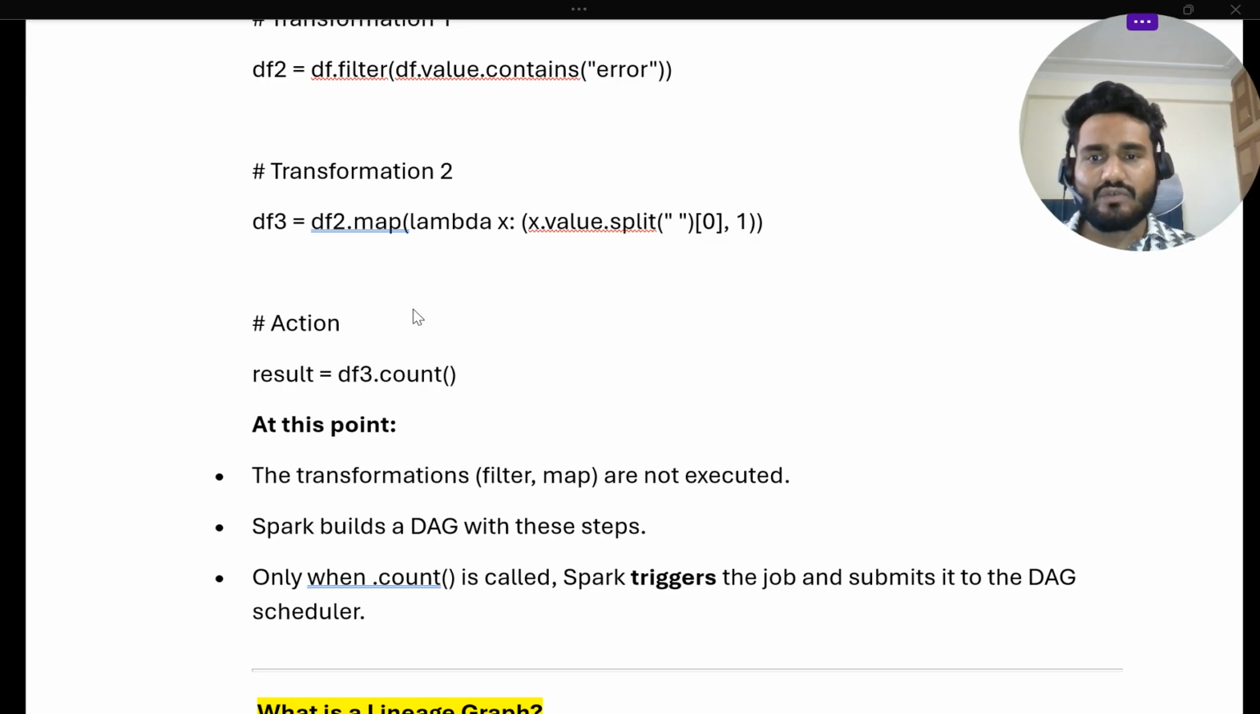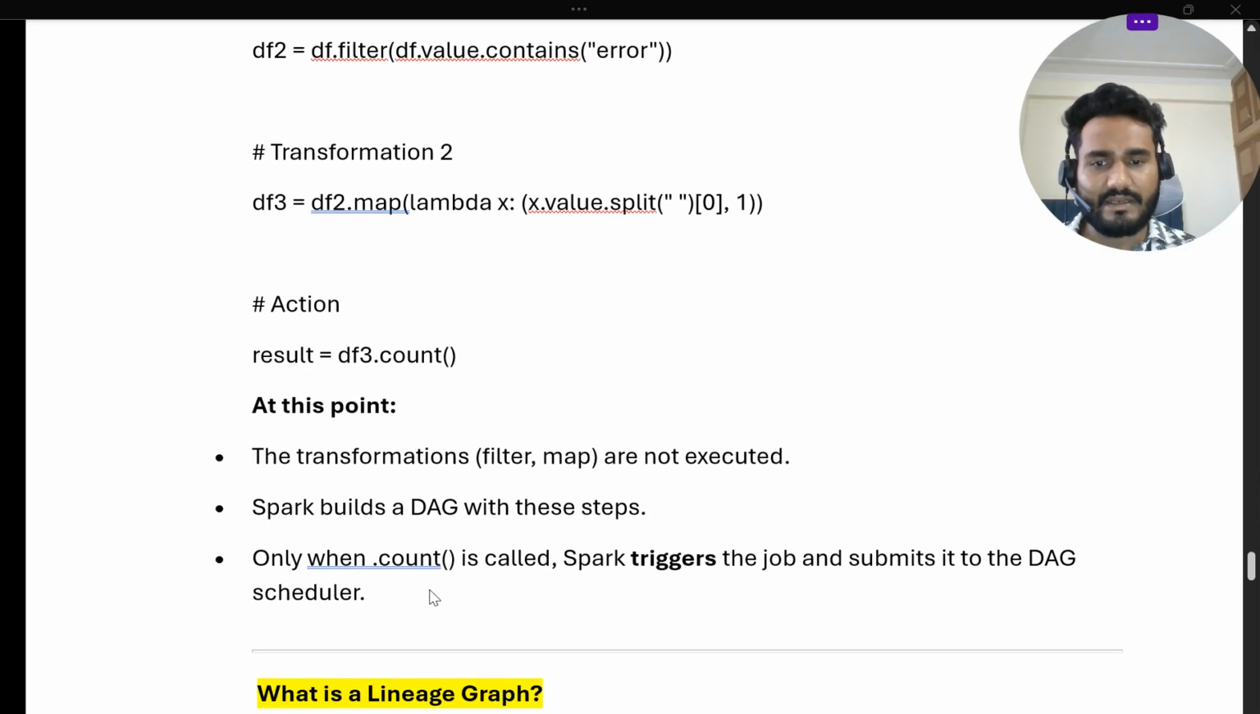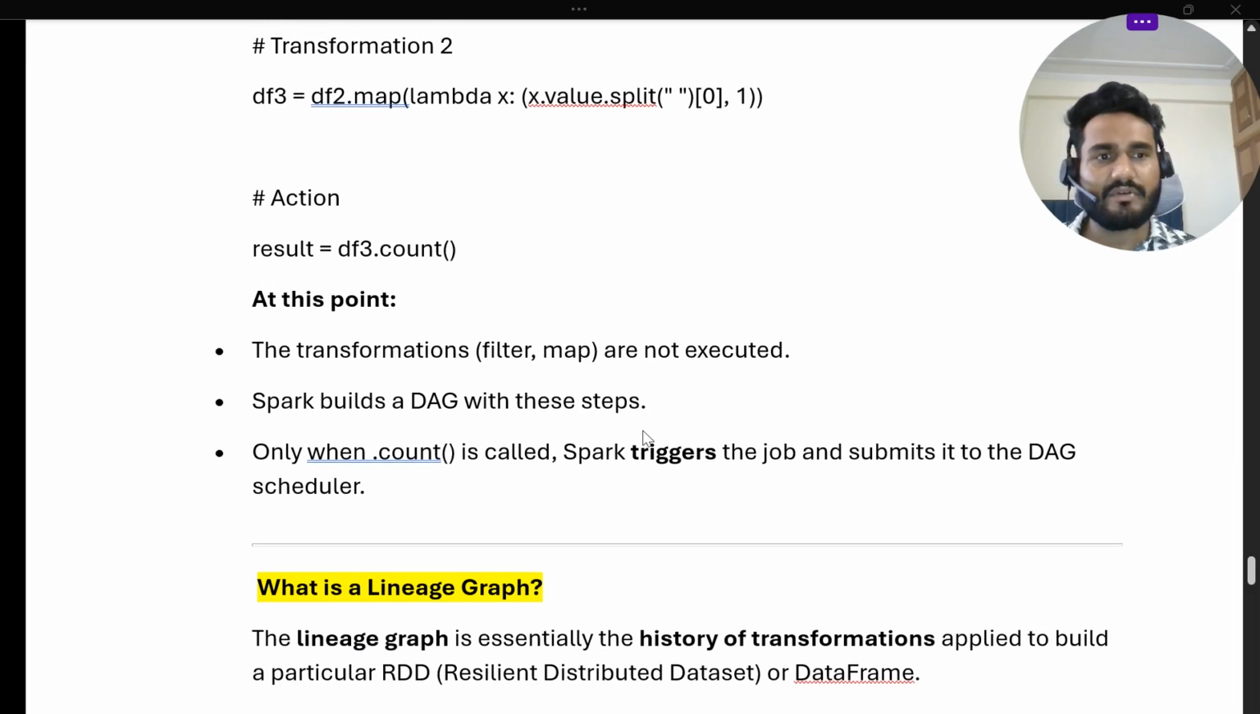Only at the last step, where you can see df3.count, the action happens. When this action is called, Spark triggers the job and submits it to the DAG scheduler. Based on that, it will track back through whatever stage transformations it has, then compute and store the result. That's why DAG is important, and that's how the DAG is created.